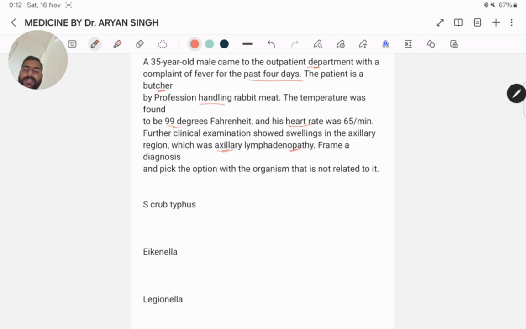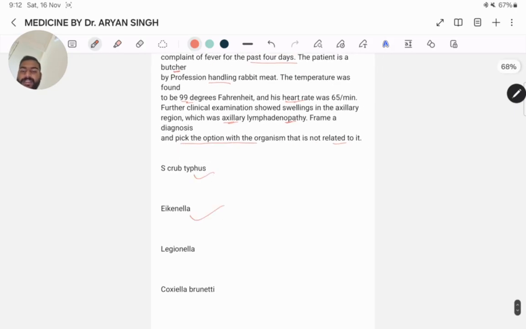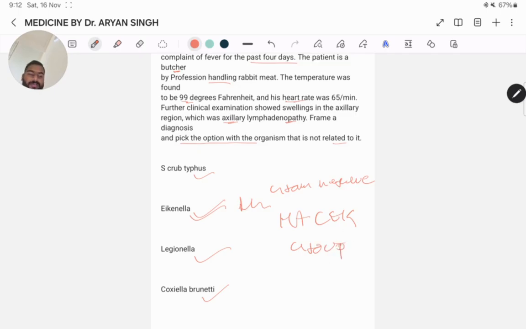Frame a diagnosis and pick the option with the organism that is not related to it. Scrub typhus, Ehrlichia, Legionella, and Coxiella burnetii. Ehrlichia is the best answer because the Ehrlichia organism belongs to the gram negative group of organisms.